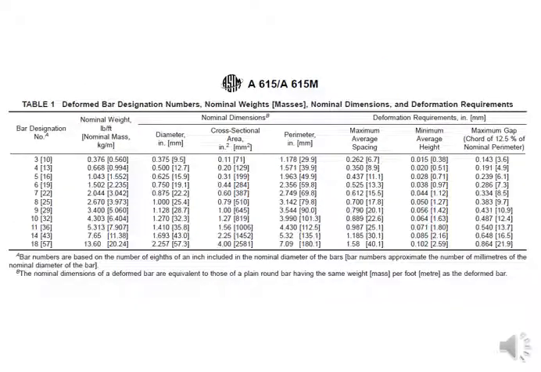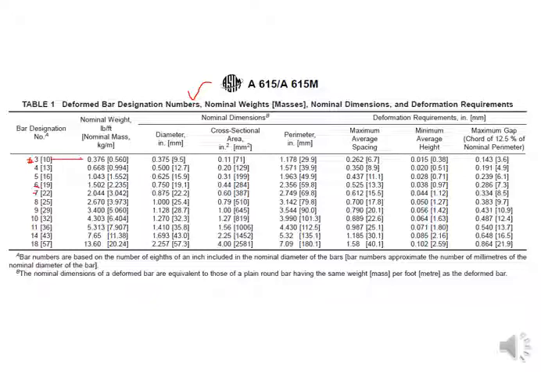This is another table that gives you the different bar designations, meaning the number 3 bar, as I have told you: diameter 3/8, number 4 is 4/8, number 5 is 5/8, 6/8, 7/8 similarly.